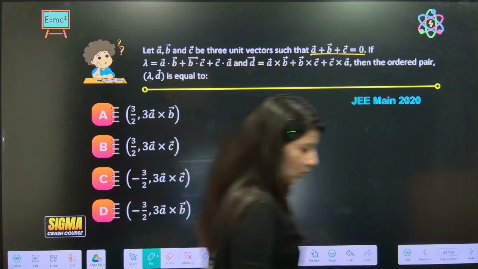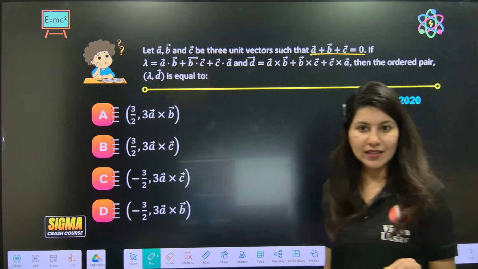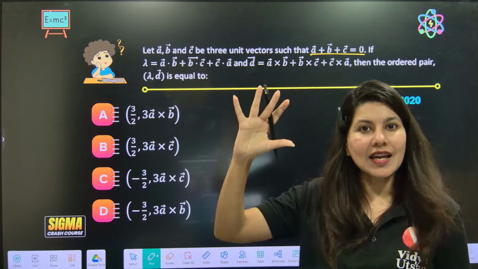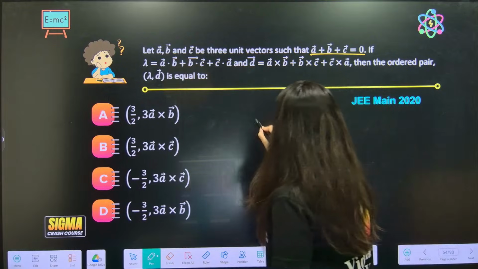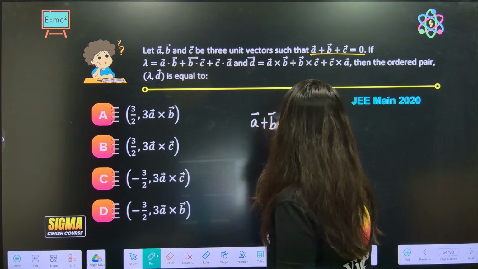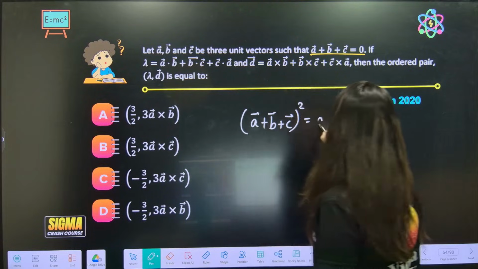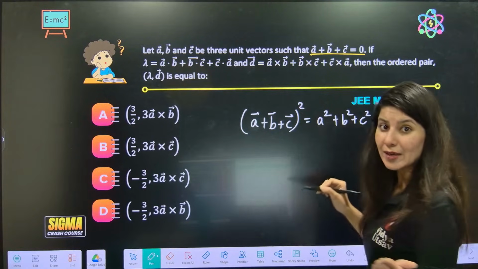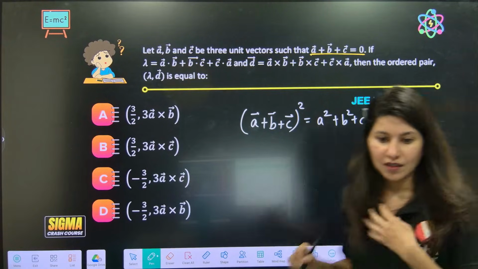Okay. Hold on. Understand one thing, don't you think, go to class 10th, 9th mathematics part, which is A plus B plus C whole square is what? Tell me. Ma'am, A square plus B square plus C square plus 2AB in vector format.